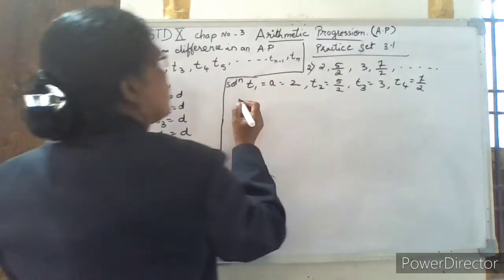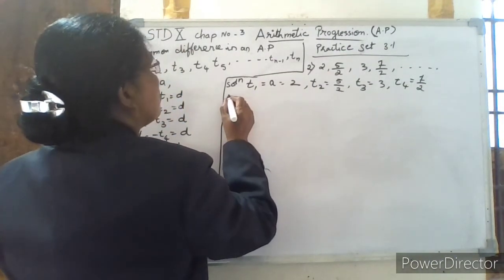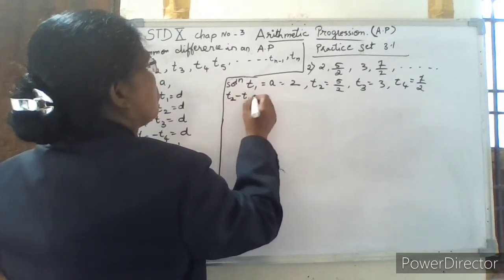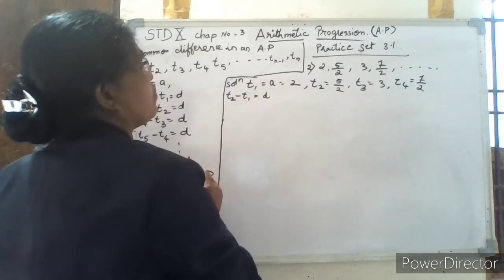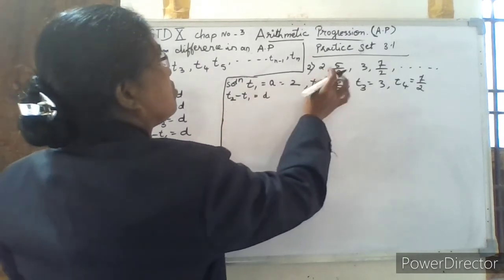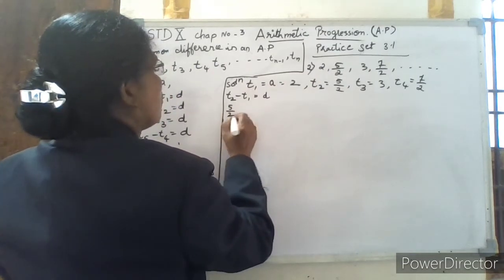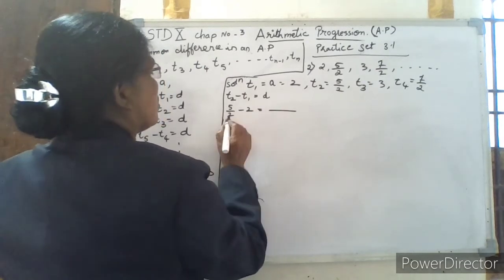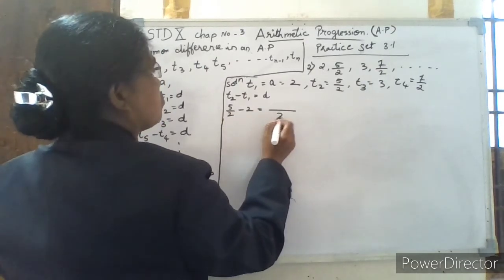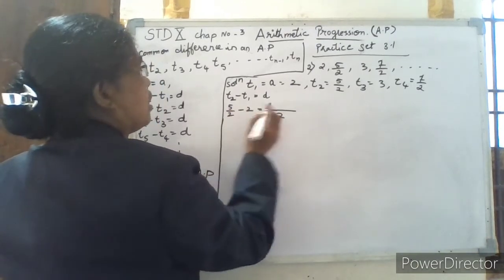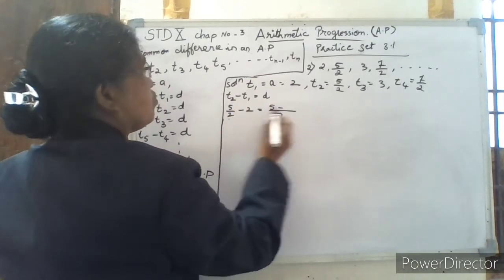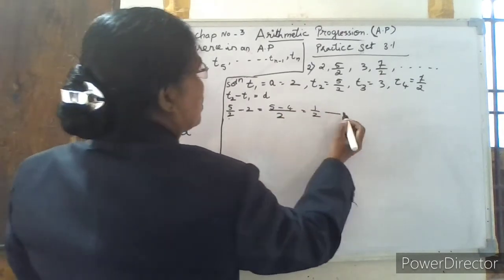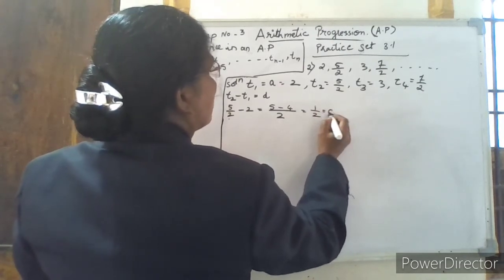Now we'll find the common difference: second term minus first term is the common difference D. So 5 by 2 minus 2. This is a rational number and this is a whole number, so take the common denominator 2. Then 2 twos are 4, do cross multiplication. So 5 minus 4 is 1 by 2. This is the common difference D.